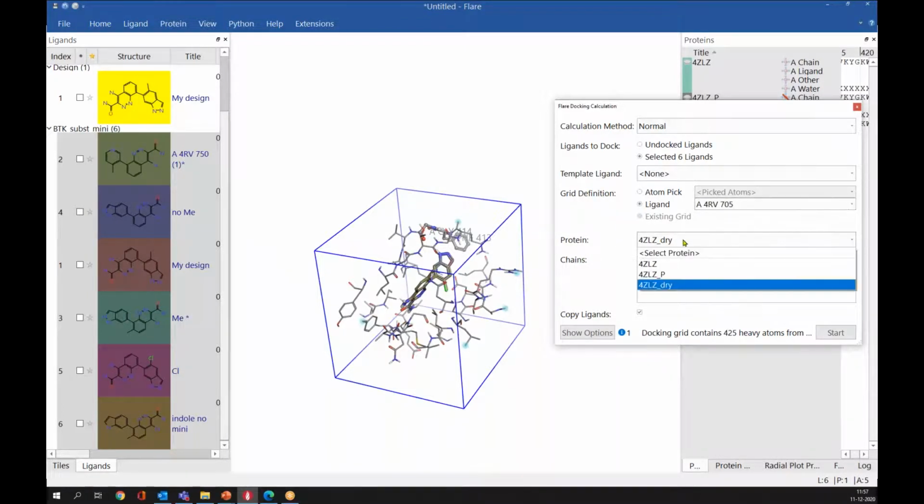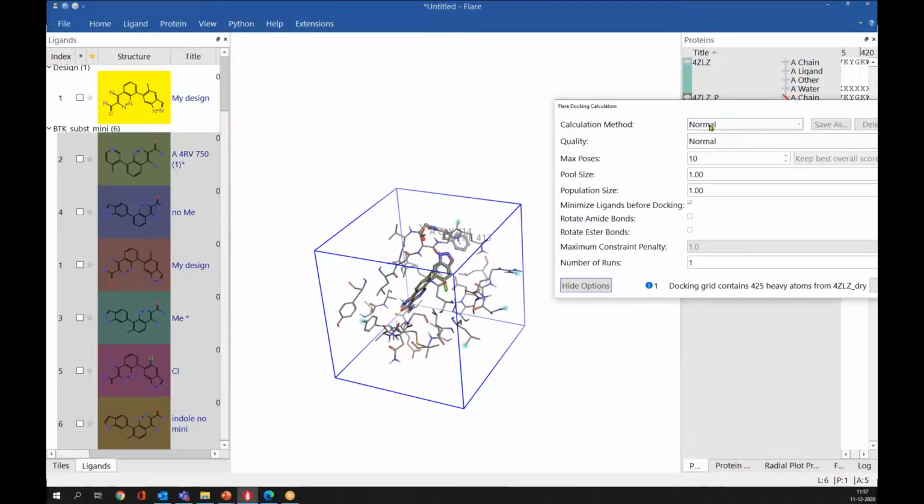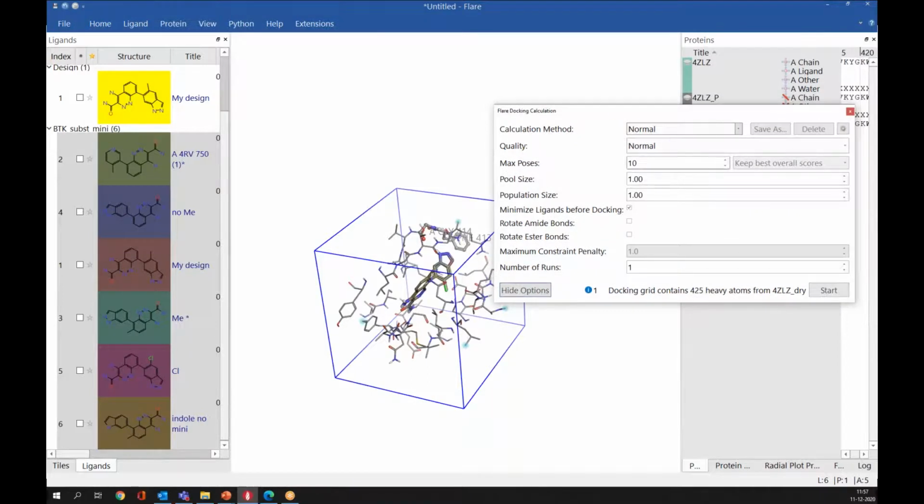Here you can choose which protein you want to use for the docking, and which chains you want to include during the docking. You can find more details here. If you go with the normal mode, the docking runs are carried out only once. But if you go with accurate but slow, the docking runs are carried out thrice. You can also adjust the maximum number of poses here. In this demo, I will use the default settings and normal mode.